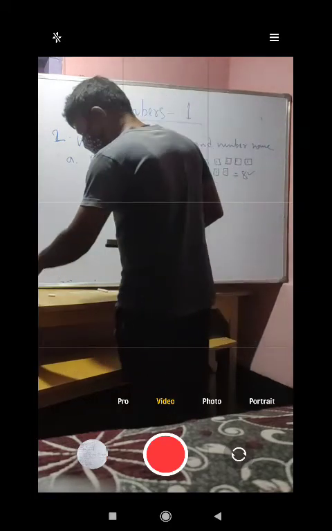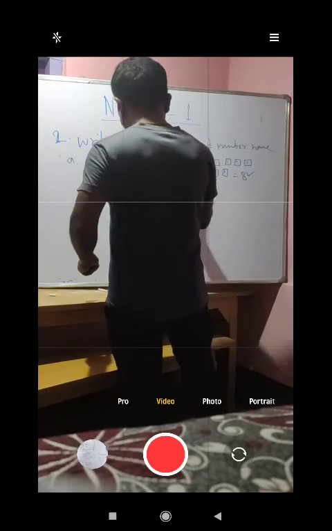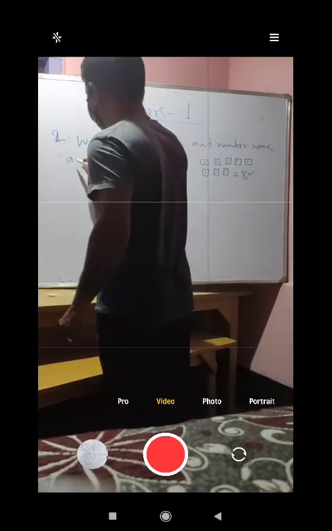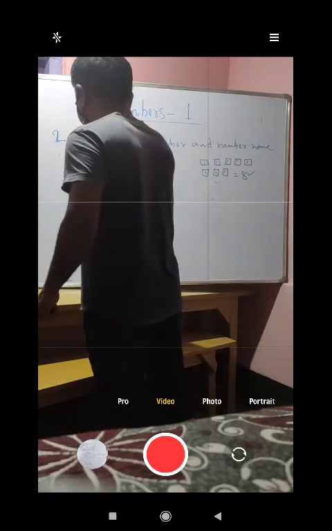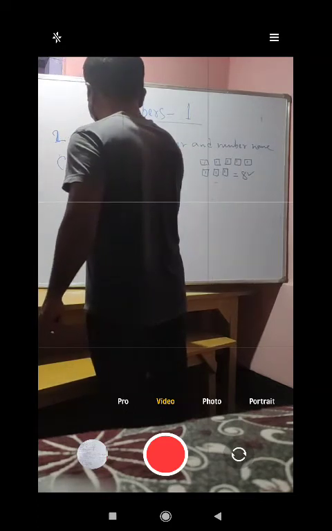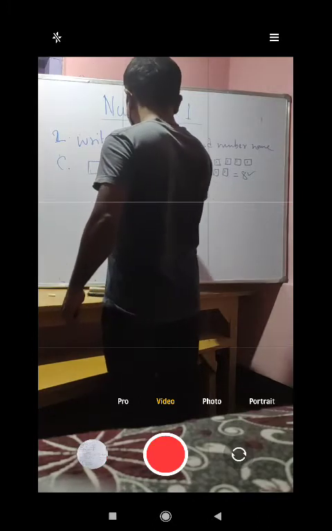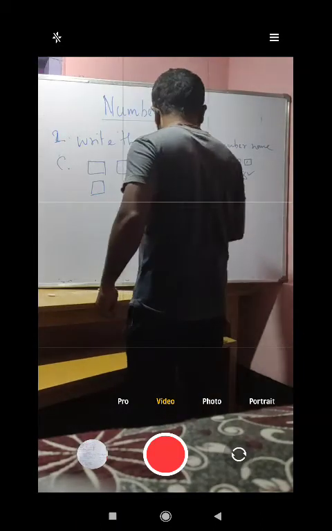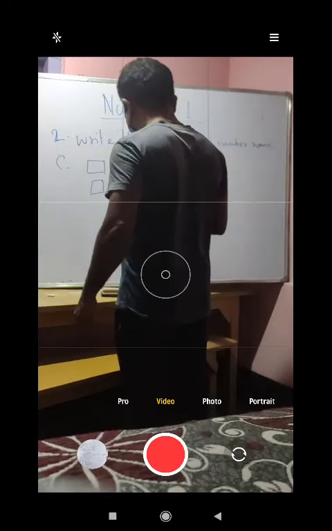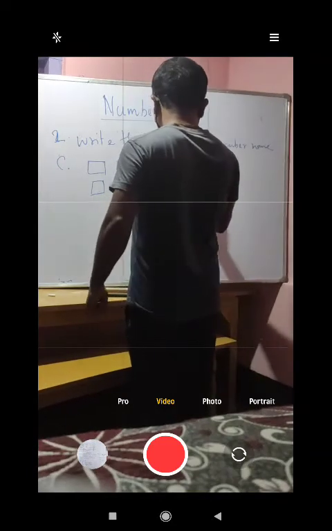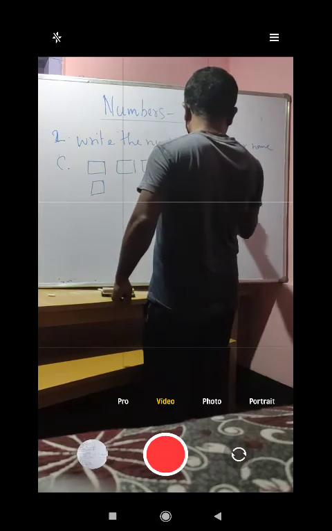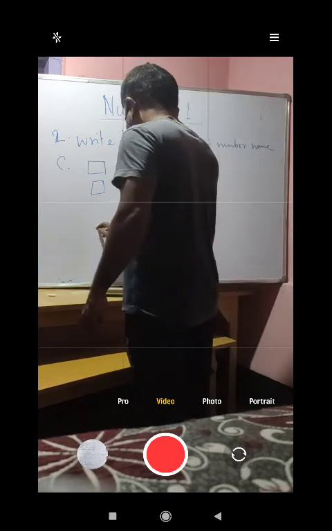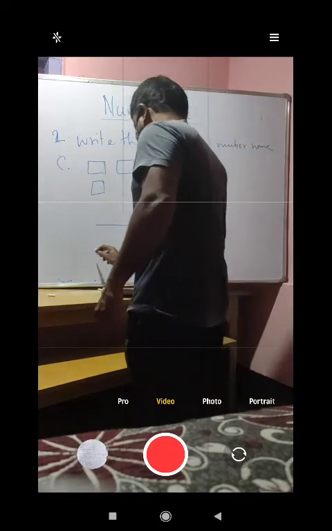I will now show you number C. Here it is given 1, 2, 3, then 4, then after that 1, 2, 3, 4, and 1, 2, 3, 4. So we will have to write the number and the number name.